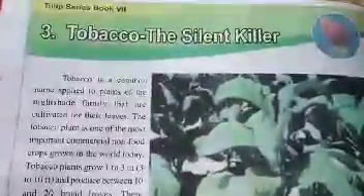Our today's topic is tobacco, the silent killer. It is of class 7th. It is in our textbook on page number 14.